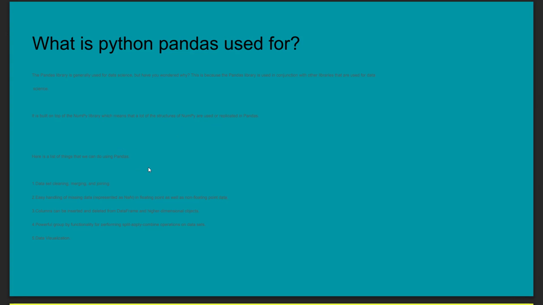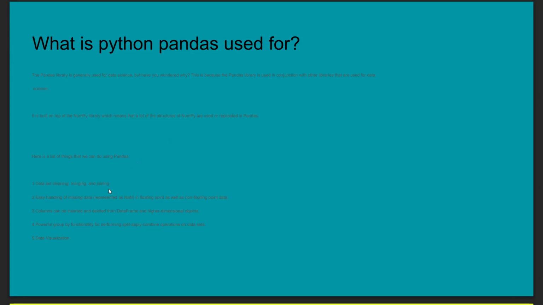There is a list of things which we can do using pandas. By using pandas, we can perform certain operations on the data. Let us see what we can do. First one: dataset cleaning, merging, and joining. Cleaning a dataset means removing unwanted values, duplicate values, or any other values.